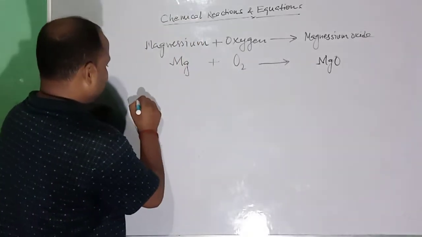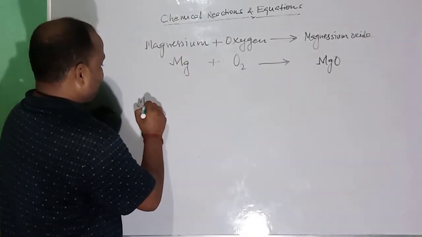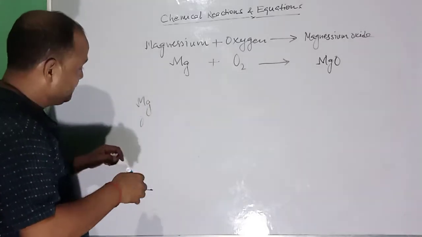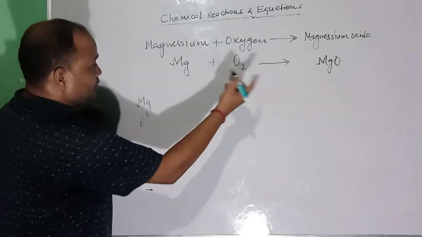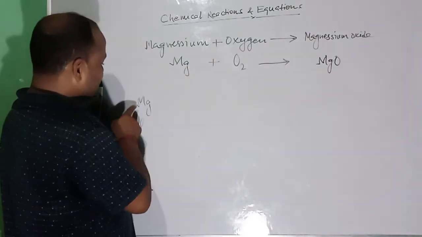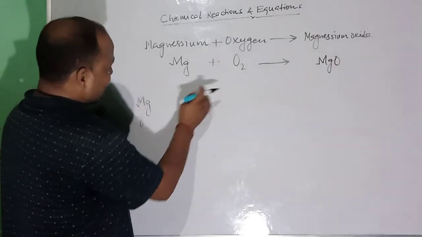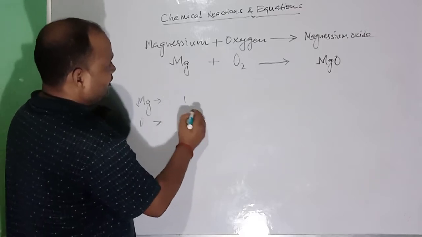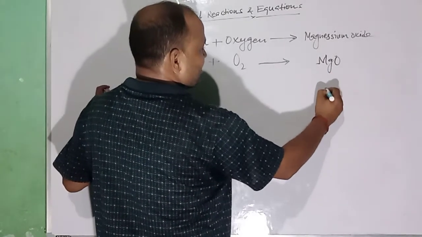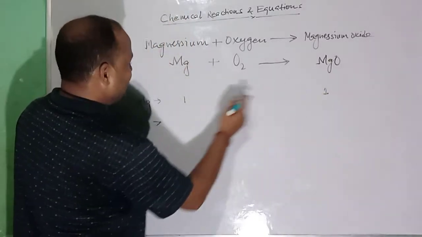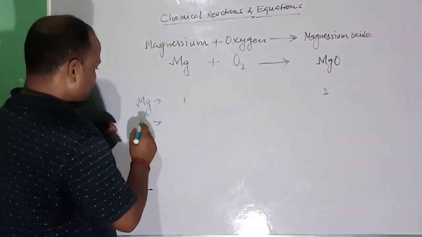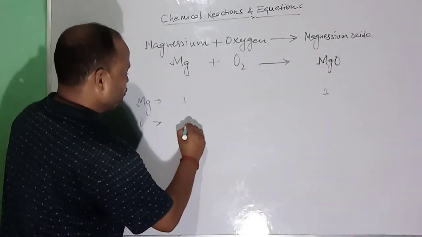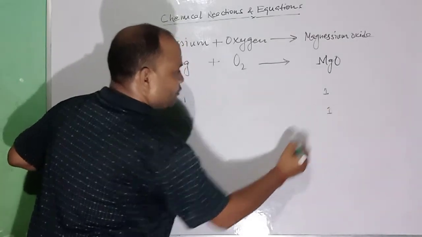See, magnesium, Mg, oxygen, O. On both sides, the elements are magnesium and oxygen. On the reactant side, the number of magnesium is 1, and on the product side, the number of magnesium is 1. Balanced on both sides. Oxygen: here you can see 2 oxygen, here you can see 1 oxygen.